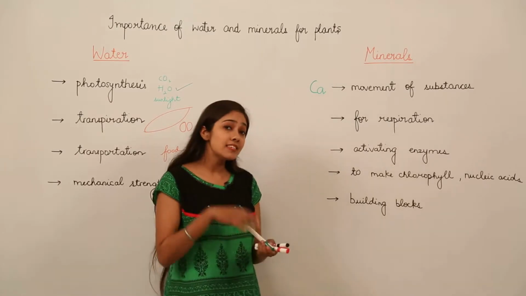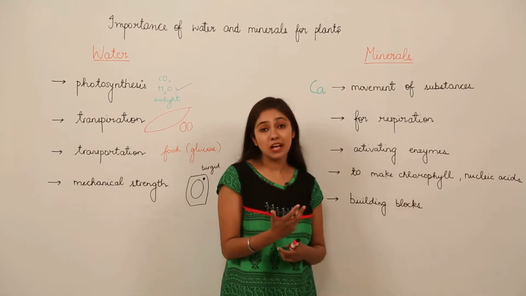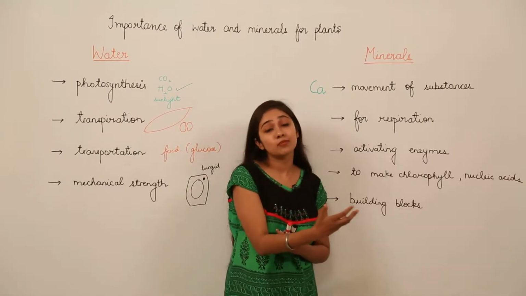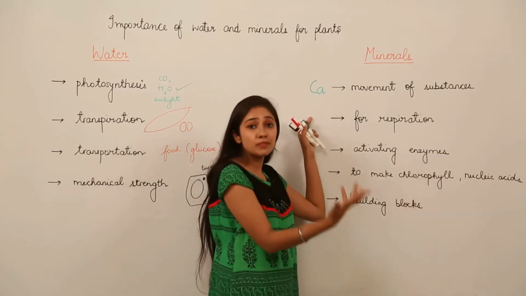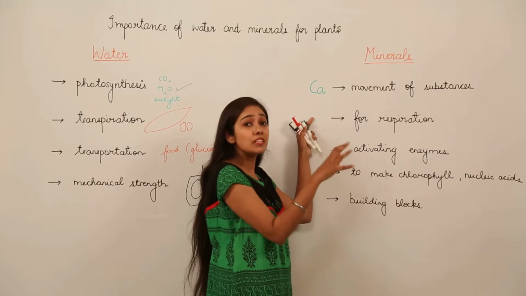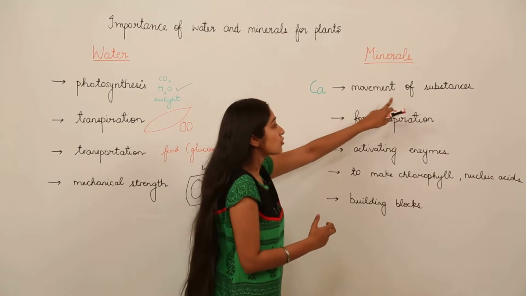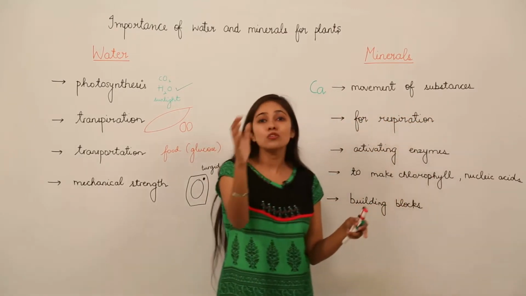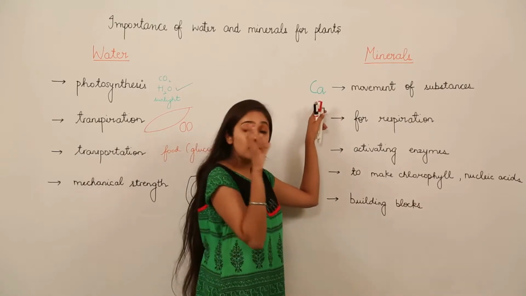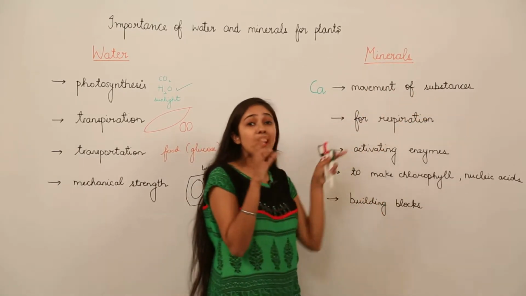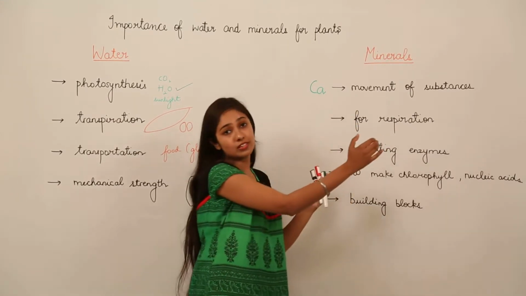For example, I can say that calcium is an important mineral which is going to help the plant to carry out metabolic processes of other substances. So you can say that calcium is helping other substances to perform their metabolic processes. So calcium is helping for the movement of other substances in and out of the cell in a plant. Remember, calcium is helping the movement of other substances which are vital for the metabolic processes of the plant to move in and out of the cell, right?